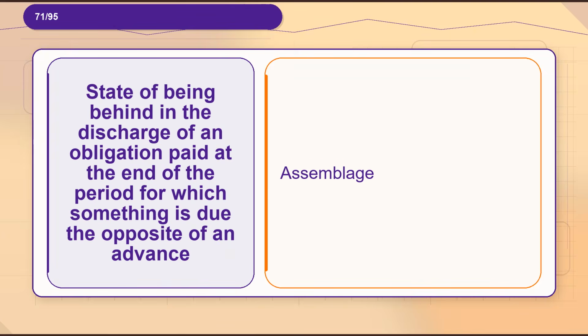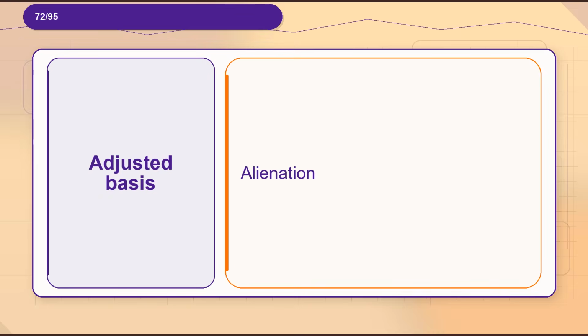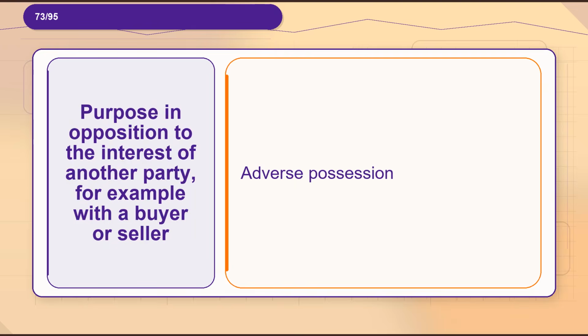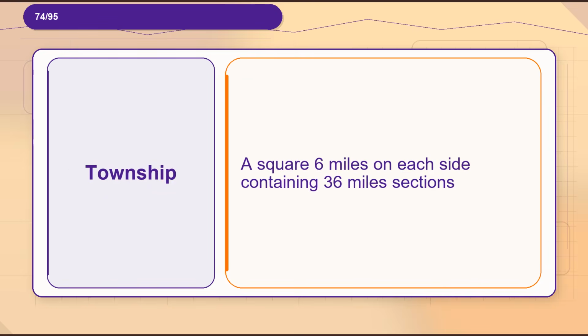Flashcard 71. Term, state of being behind in the discharge of an obligation, paid at the end of the period for which something is due, the opposite of an advance. Definition, arrears. Flashcard 72. Term, adjusted basis. Definition, alienation. Flashcard 73. Term, purpose in opposition to the interest of another party, for example with a buyer or seller. Definition, adverse possession. Flashcard 74. Term, township. Definition, a square 6 miles on each side containing 36 one-mile sections.